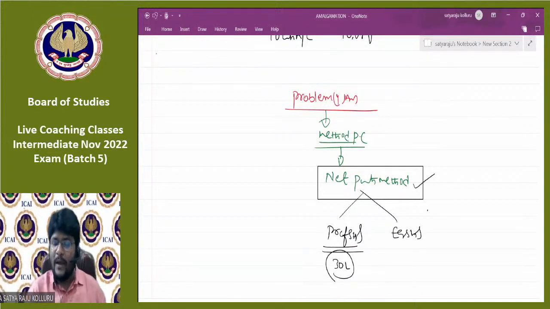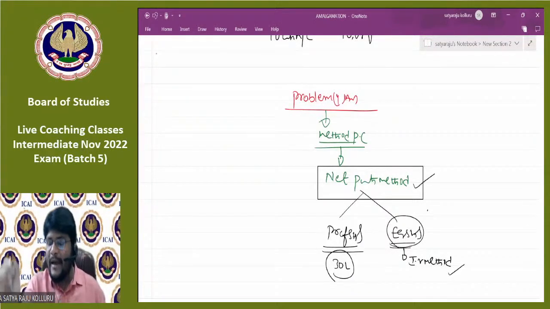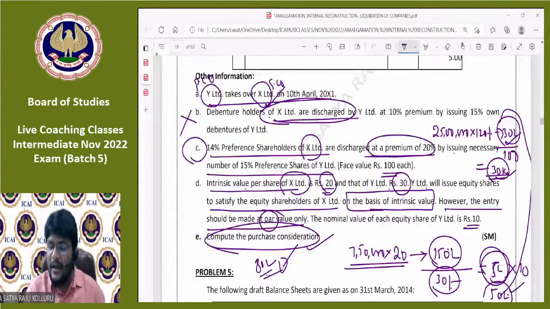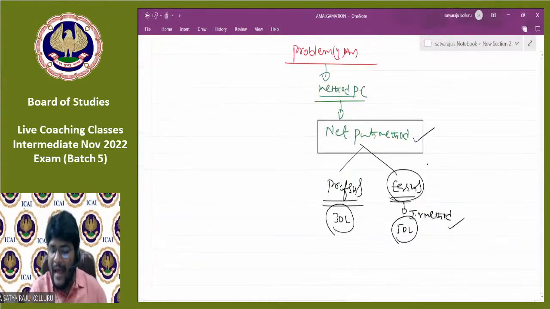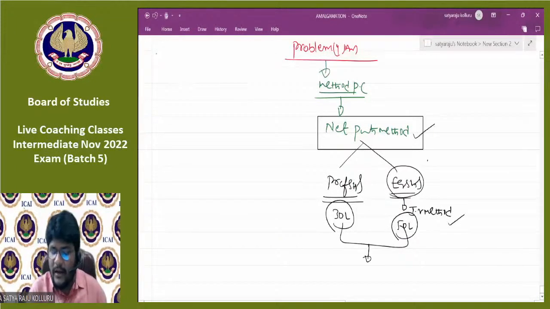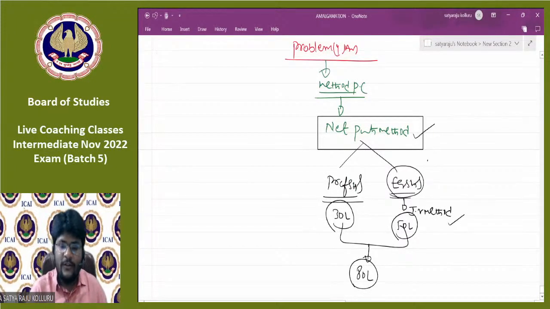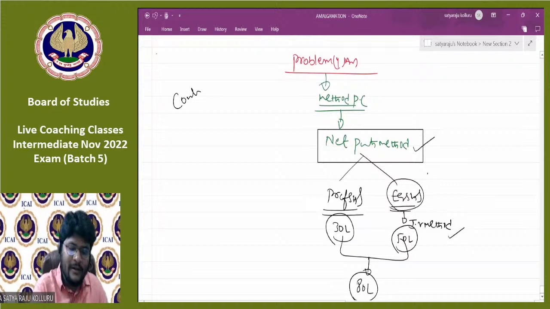How much amount payable to equity shareholders, I know by applying the intrinsic value method. Maybe they are not directly providing it, but I know by applying the intrinsic value method that PC is 50 lakhs. Now I added 30 plus 50 lakhs, then I got 80 lakhs, which is a combination of more than one method.